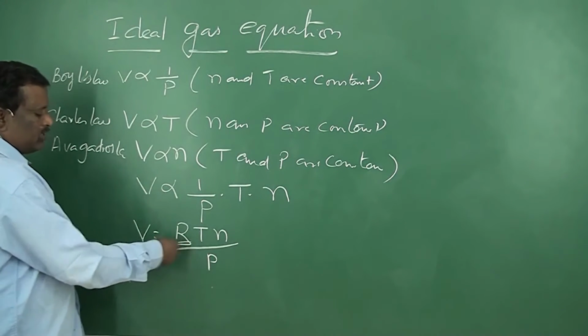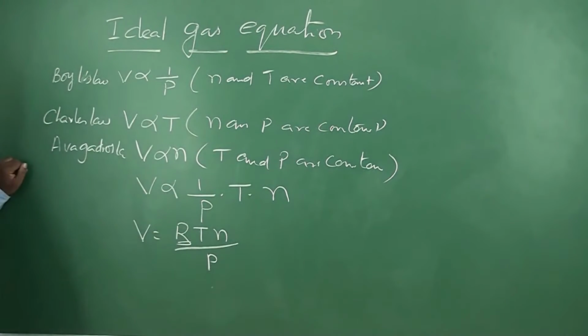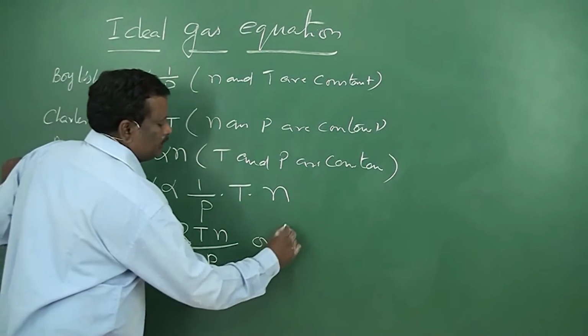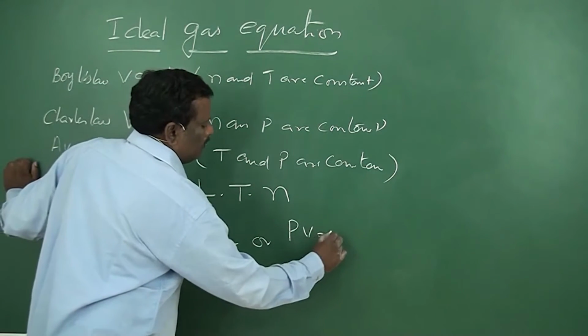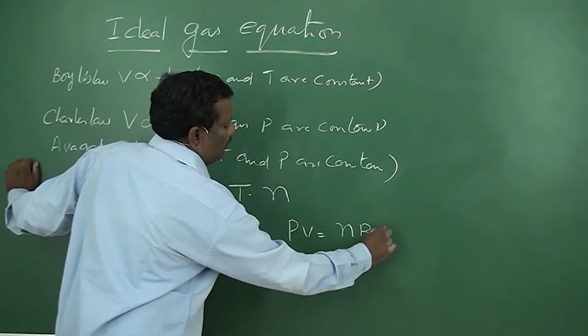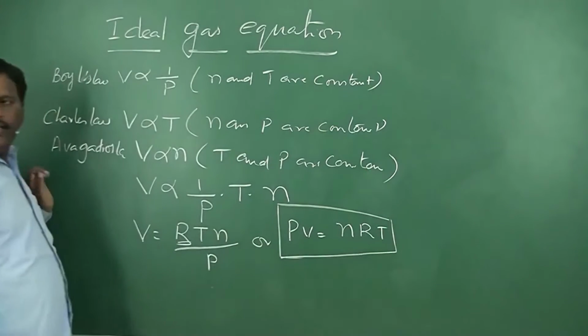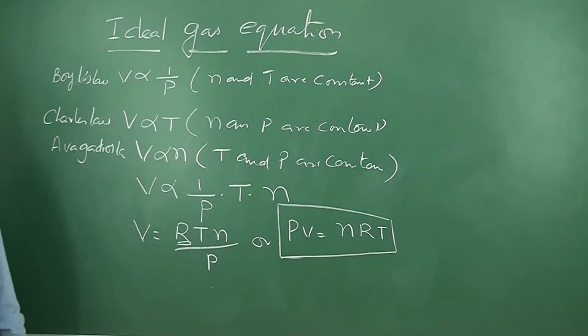where R is a constant which is known as the universal gas constant, or PV is equal to nRT. This is one form of the ideal gas equation.